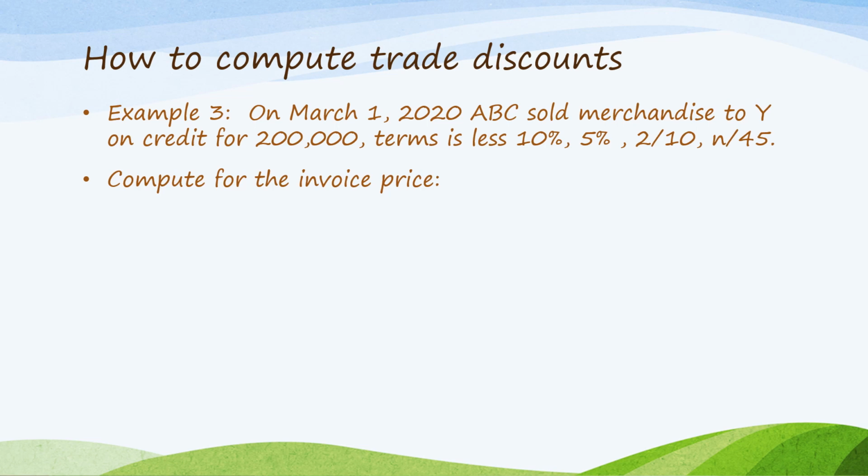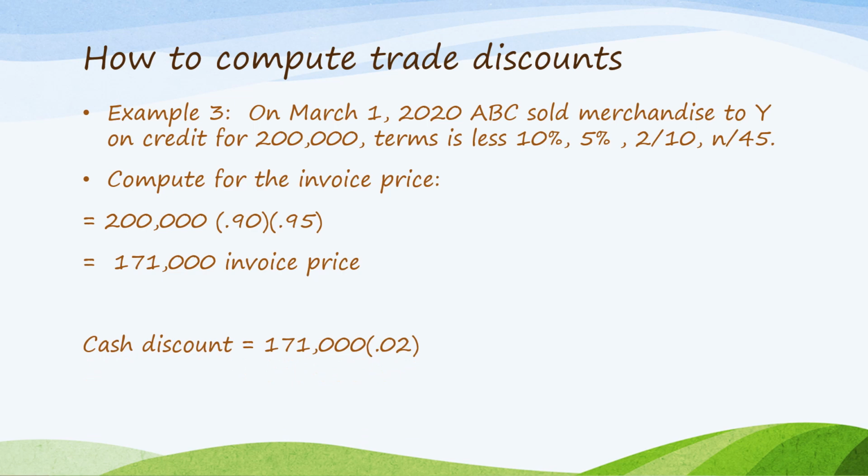To compute for the invoice price, 200,000 times 0.90, where 0.90 is taken as 100 minus 10%, and then times 0.95, where 0.95 is 100 minus 5%. So 200,000 times 0.90 times 0.95, the invoice price is 171,000. This invoice price is the amount to be recorded as sales from the viewpoint of the seller and purchases from the viewpoint of the buyer. Please take note, the trade discount is deducted and does not actually appear in the entry.